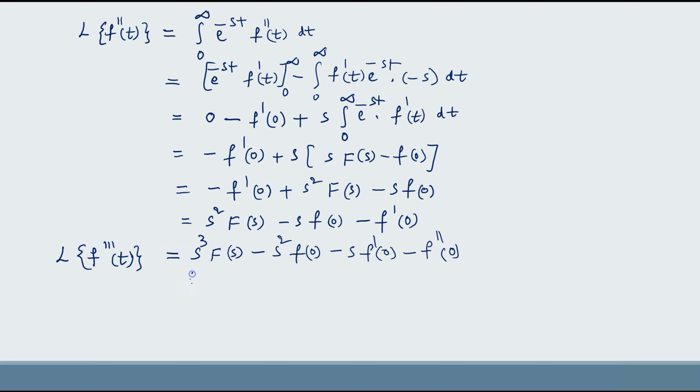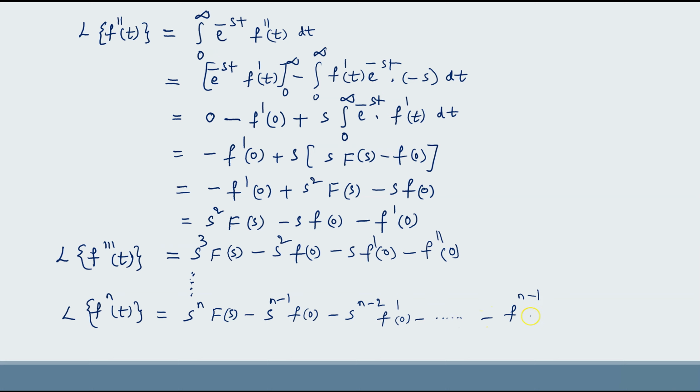So on, Laplace transform of nth order derivative of f of t is equal to s power n f of s minus s power n minus 1 f of 0 minus s power n minus 2 f dash of 0 minus so on minus n minus 1th order derivative of f of t at t equal to 0. This is Laplace transform of nth order derivative of f of t.